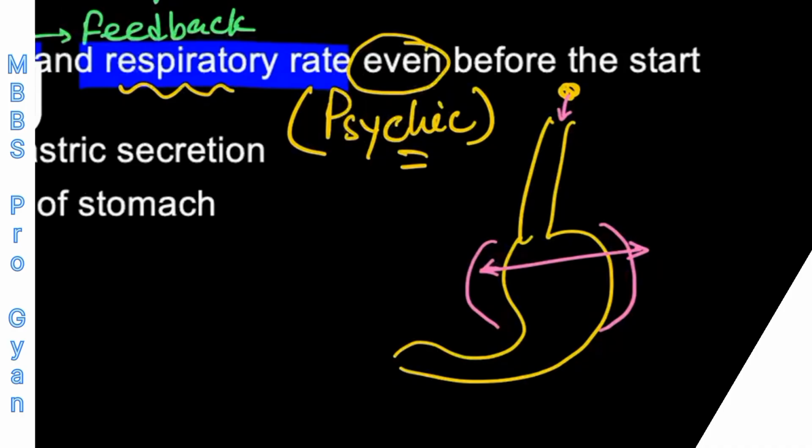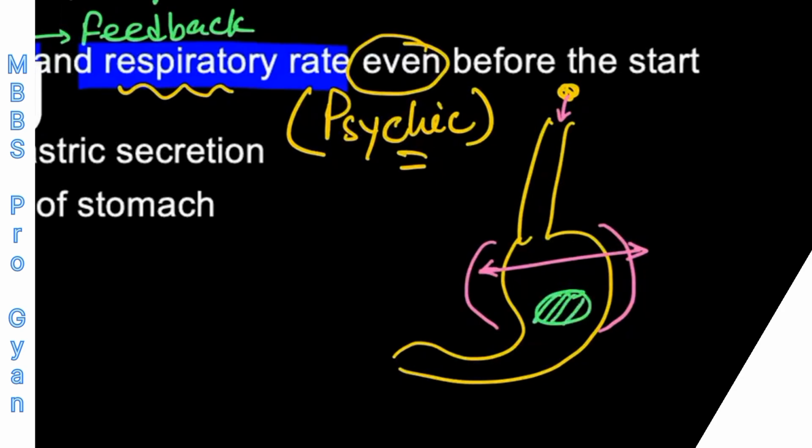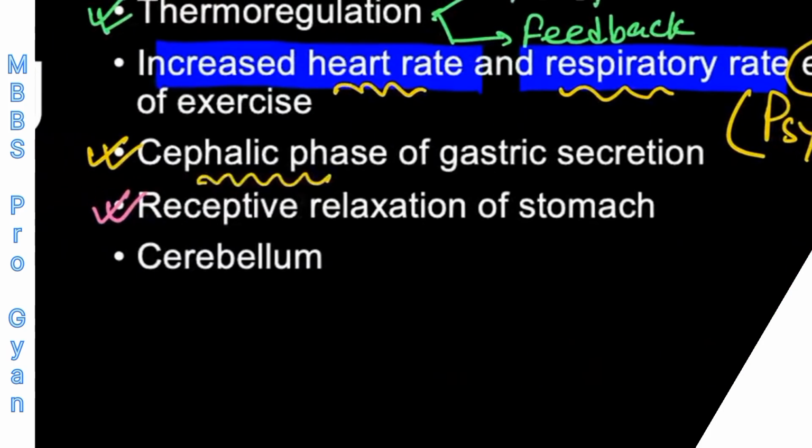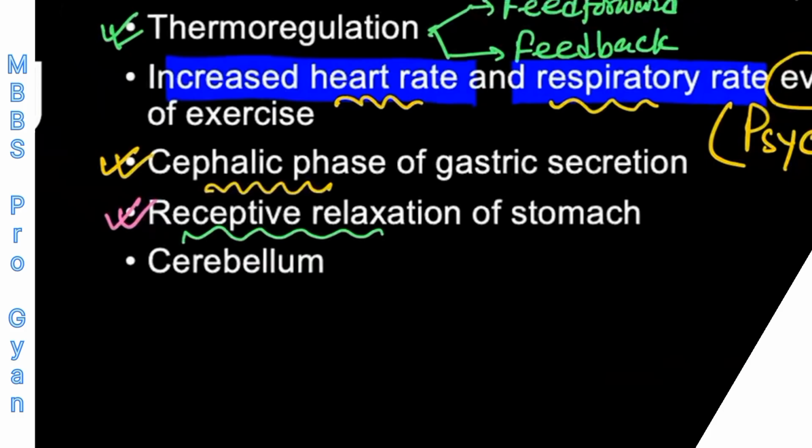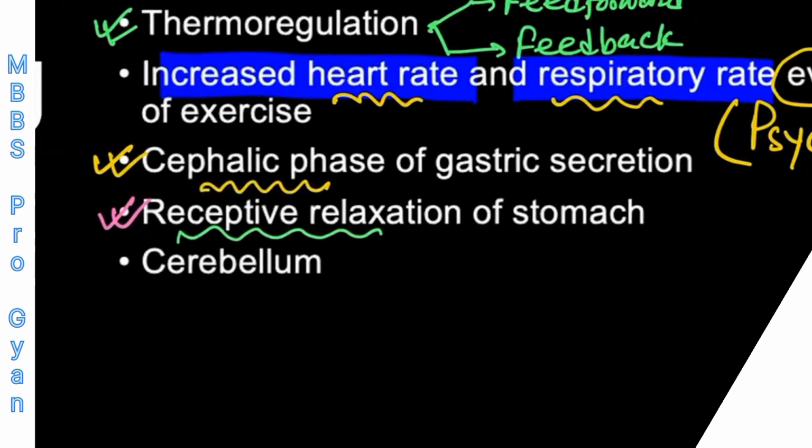But don't confuse it with adaptive relaxation. Adaptive relaxation is not feed forward. What is adaptive relaxation? When the food is already inside the stomach, now the stomach will relax again to adjust to this extra volume or extra amount of food. This kind of relaxation is known as adaptive relaxation, which is not a feed forward control system. But the receptive relaxation is an example of a feed forward control system, right?